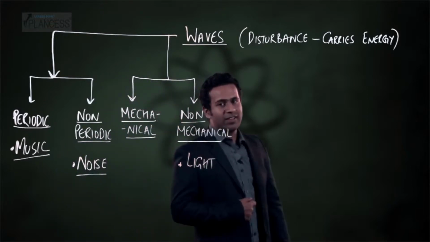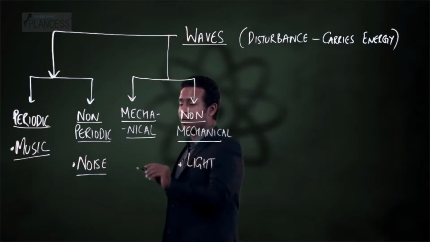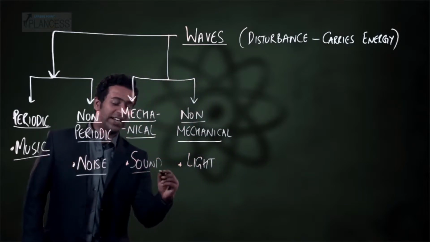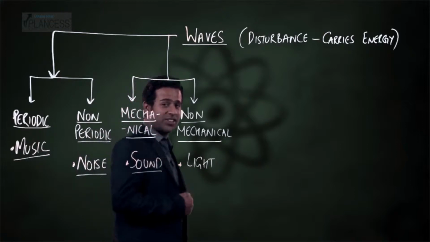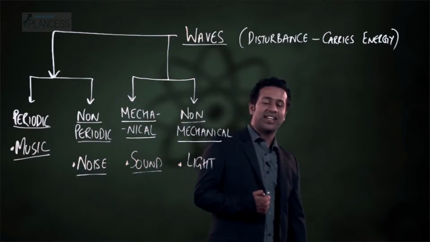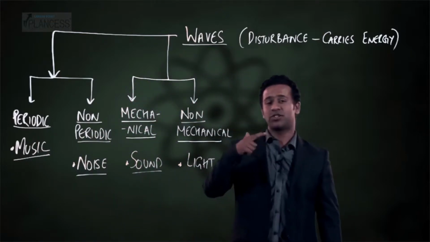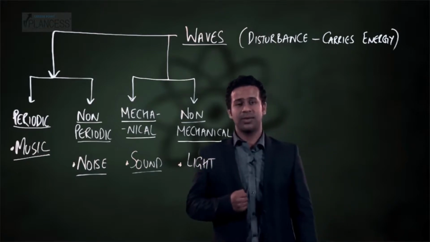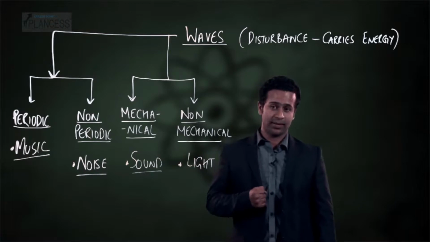For mechanical waves, the simplest example is that of sound. We will discuss this shortly in this chapter, that sound is a disturbance that travels through a medium. In fact, the sound we hear is a disturbance that travels through air.